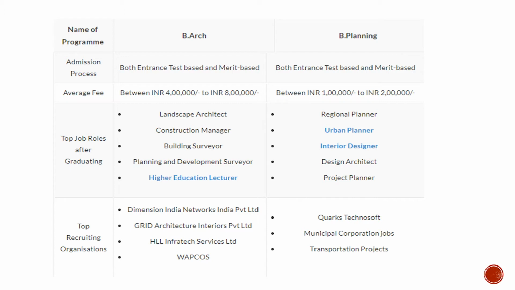Now, what are the top job roles that you get after graduation? These are landscape architect, construction manager, building supervisor or higher education lecturer. These are a few job opportunities in the case of B.Arch, and in the case of B.Plan, these are regional planner, urban planner, interior designer, design architect, project planner. We are going to discuss this aspect at the end of our presentation, what after B.Arch and what after B.Plan, in detail.